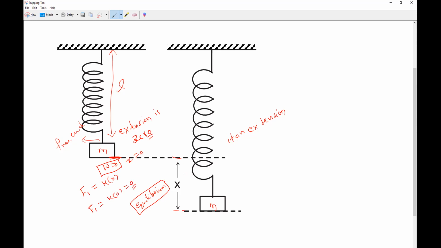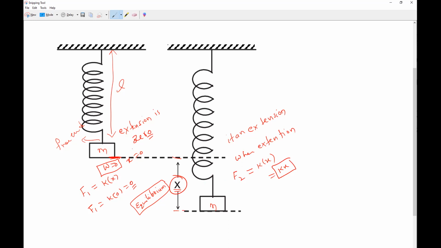Now here there is an applied force, and X meters is the distance. So applied force F is equal to what, when extension is there? When extension is X, the formula is F2 is equal to K into X, which is equal to Kx. Clear, everybody? All of you understanding?